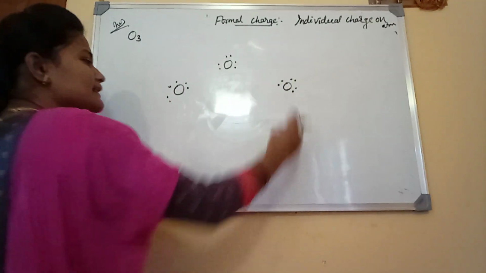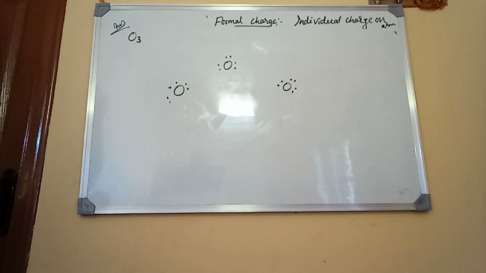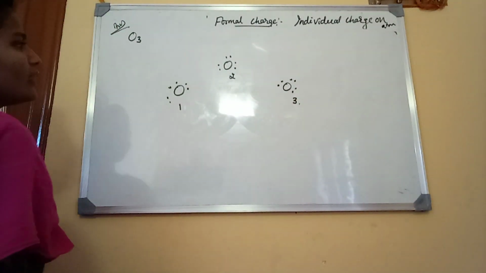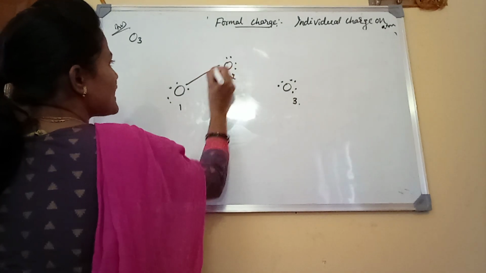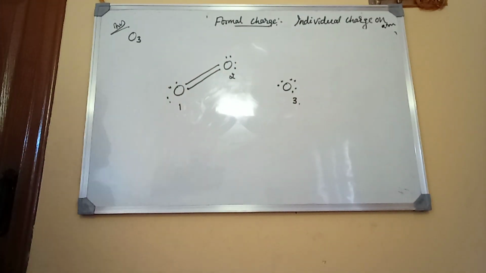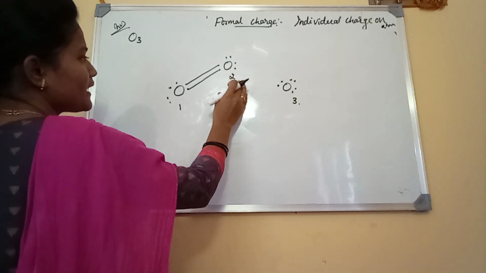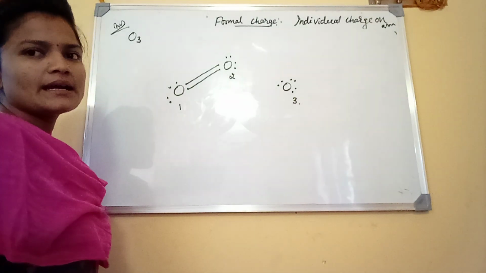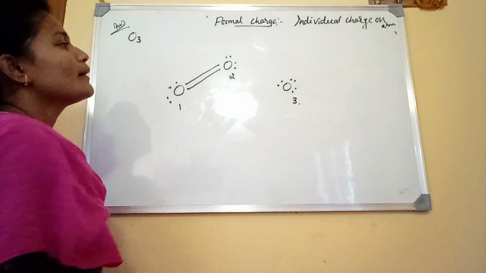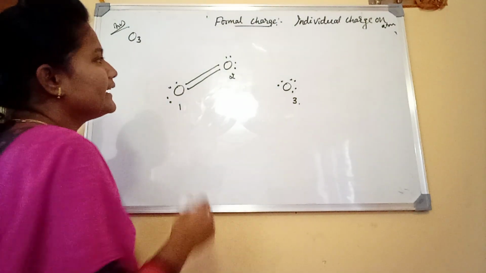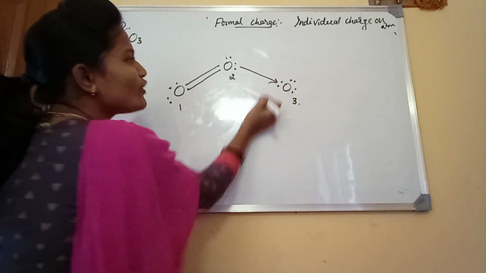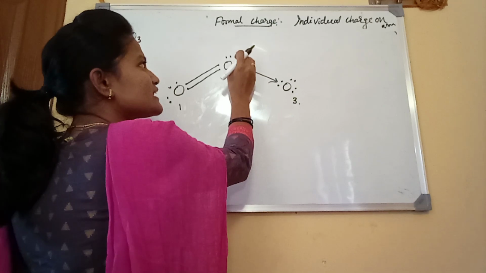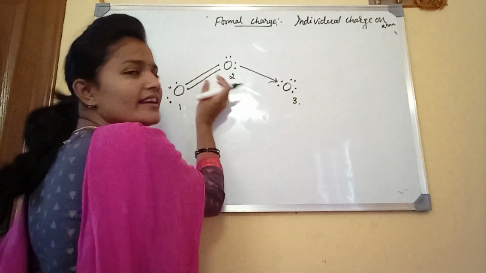Assigning them oxygen 1, 2, 3: first oxygen number 1, oxygen number 2, oxygen number 3. To get an octet, they will share their electrons with each other. And this one has a fully complete octet of 8. This one needs 2 more electrons to complete the octet. But it is fully complete, even so, it gives 2 electrons to this oxygen atom, and it does not accept electrons.